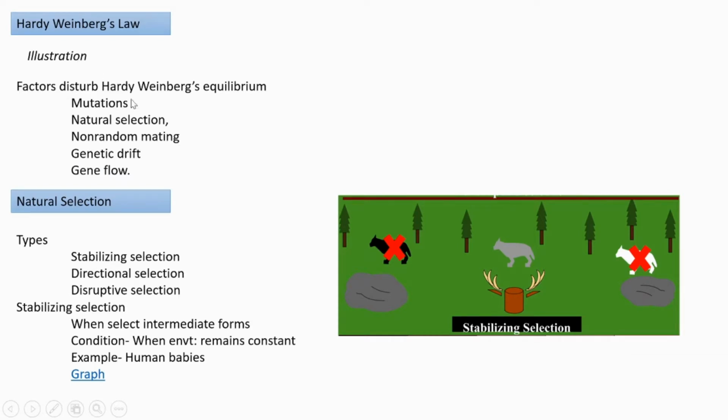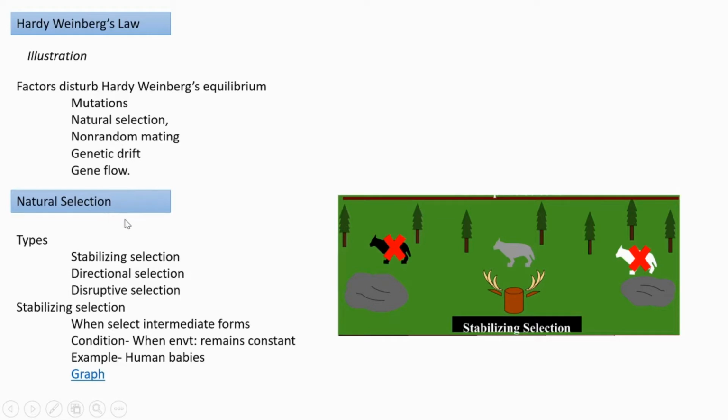So what factors are there to disturb this equilibrium? Some forces are there: mutations, natural selection, random mating, genetic drift, gene flow. All these forces I already explained to you. If any of these happens to a randomly mating population, then this equilibrium will be disturbed. So if any question comes for 4 marks, then you need to illustrate, give the definition, and also explain all these factors.